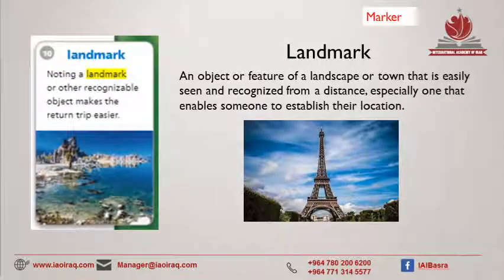The next one is landmark. Noting a landmark or other recognizable object makes the return trip easier. So landmark: an object or feature of a landscape or town that is easily seen and recognized from a distance, especially one that enables someone to establish their location. For example, if you were in Paris, you would probably use the Eiffel Tower as a good landmark. And a synonym would be marker.